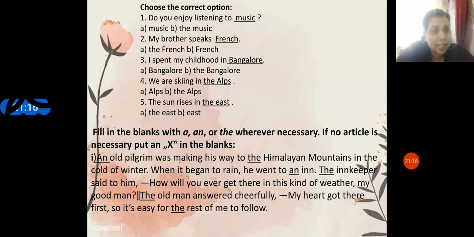The, because it is specific, said to him. There, no article. How will you ever get there in this kind of weather, my good man? The old man, because it is specific: my heart got there first, so it is easy for the rest of me to follow.